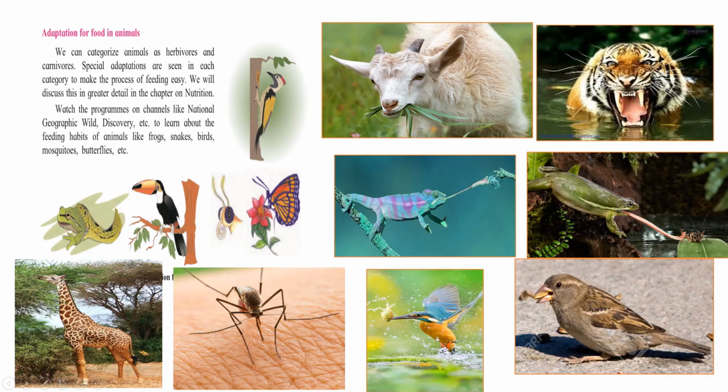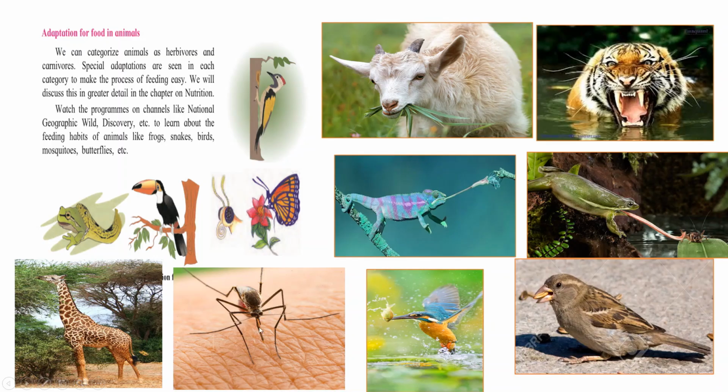We can see adaptations in butterflies and in mosquitoes also. Butterflies eat the nectar of plants. Nectar means the sugary juice produced by the plants. The butterfly's mouth acts like a straw to help get the nectar. Mosquitoes also eat nectar of plants, and at the same time fulfill their need for proteins.